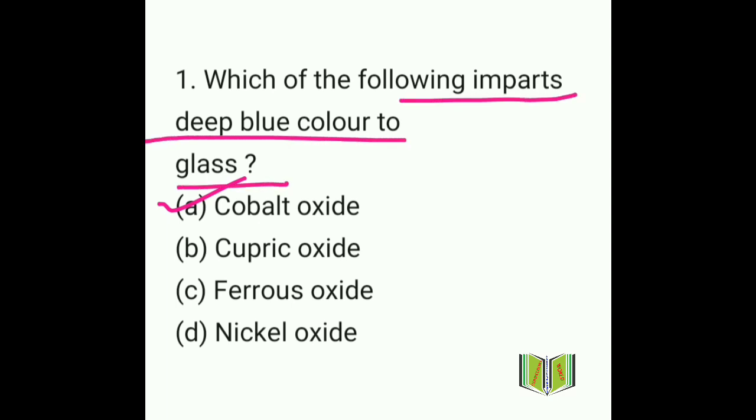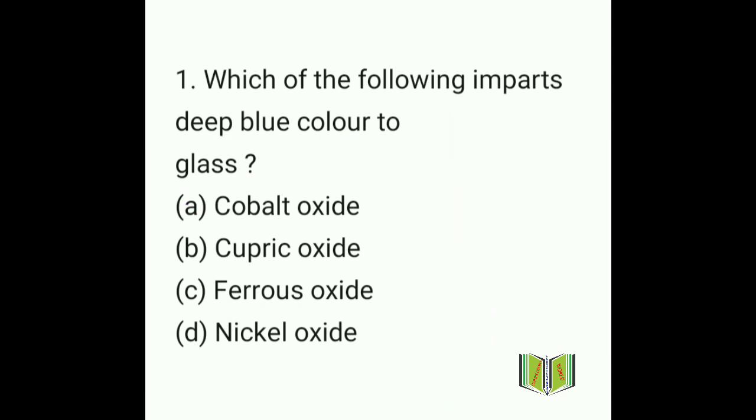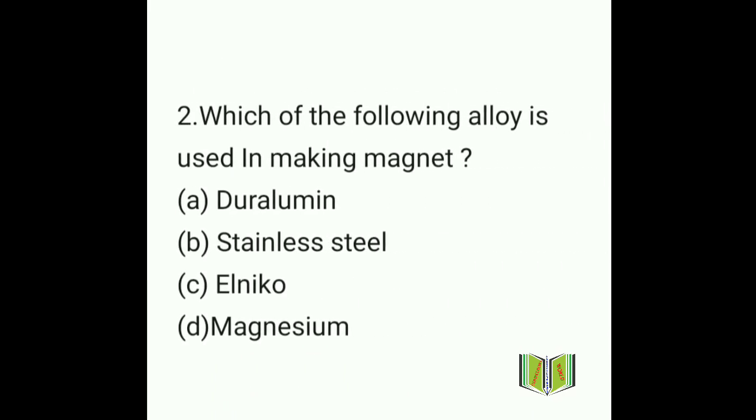If the question asks what imparts deep green color to glass, then the answer will be chromium oxide. If it asks about green color, then the answer will be chromium oxide. Clear? So move on to the next question, question number 2.